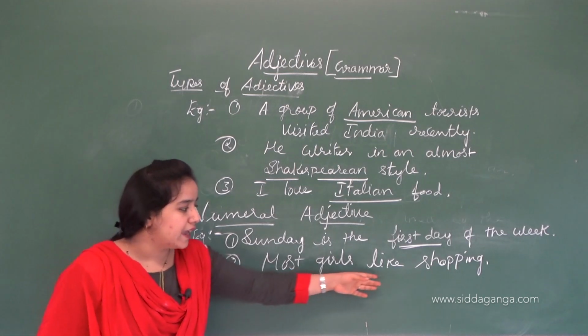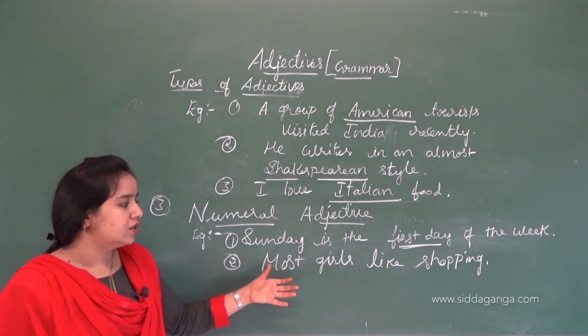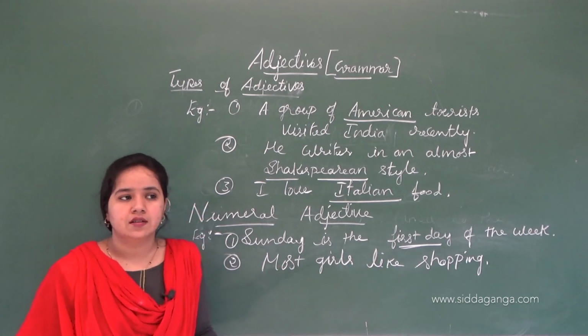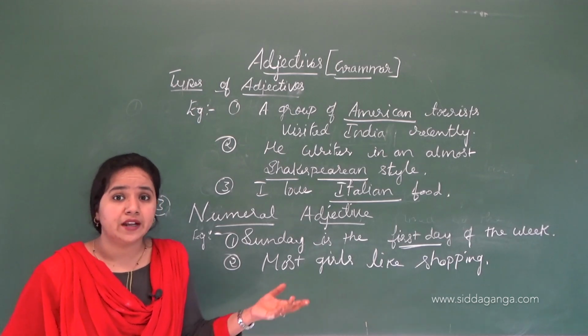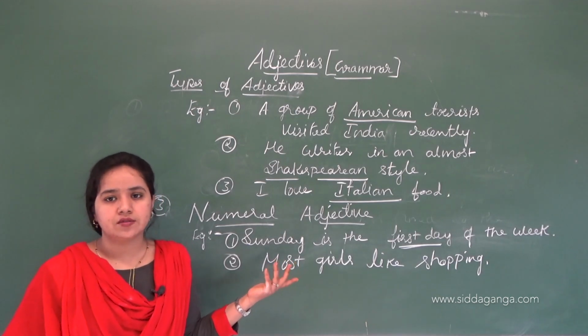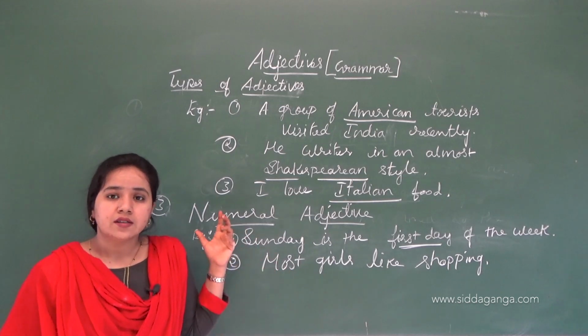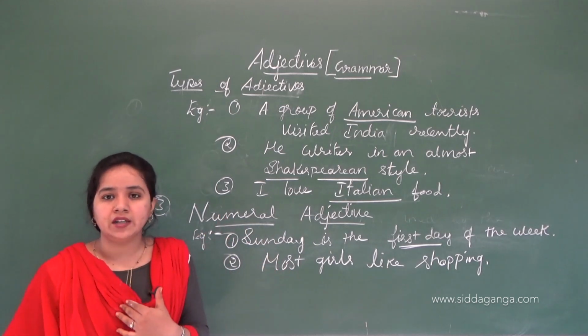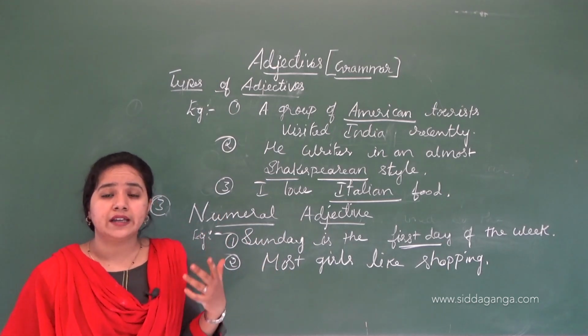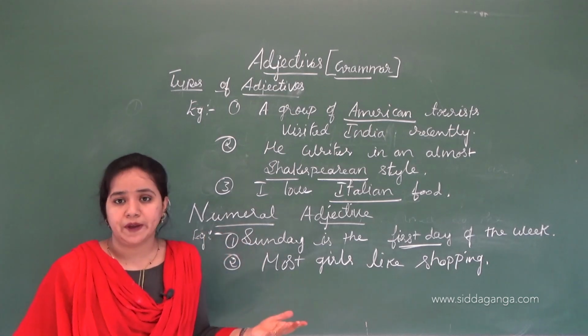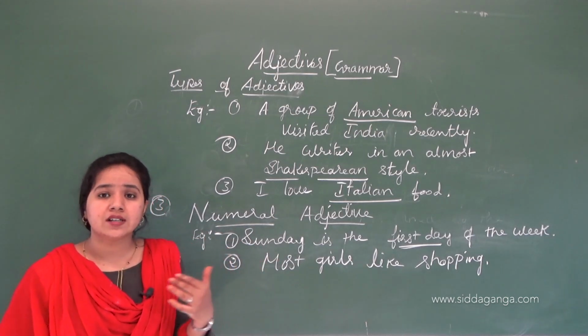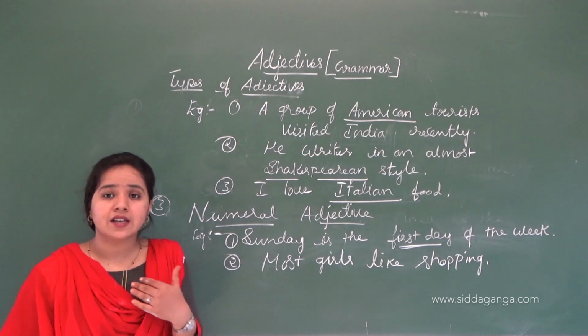There are no exact numbers present here. How many girls? Maybe 2, 3, 4, 5, 10, 100, 1000, 10,000, who knows? But we know that most girls are liking shopping.